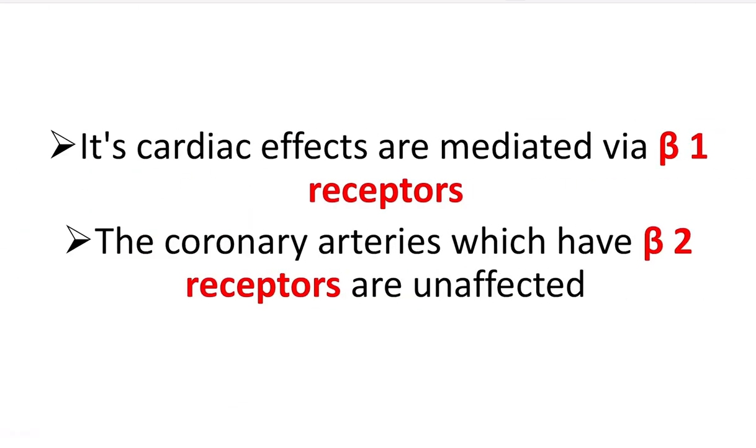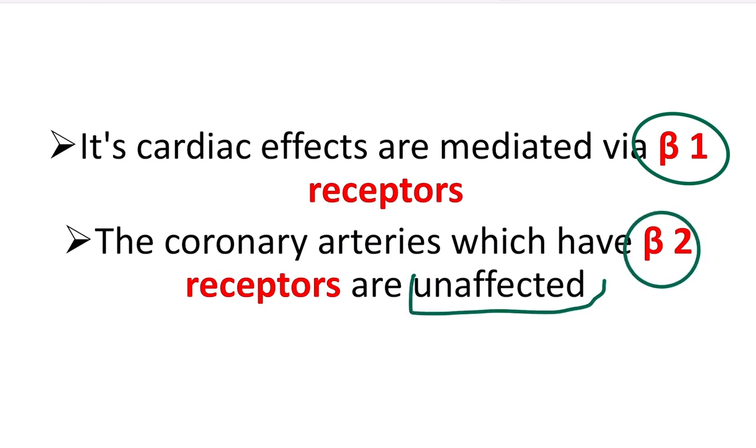And its cardiac effect depends on the beta 1 receptor, and it increases the heart rate. On the other hand, in the coronary artery, there is a beta 2 receptor, and this beta 2 receptor is responsible for vasodilation. Actually, in the coronary artery, there is no change of the blood vessel diameter. The blood vessel diameter of the coronary area and in the brain are somewhat autoregulated.